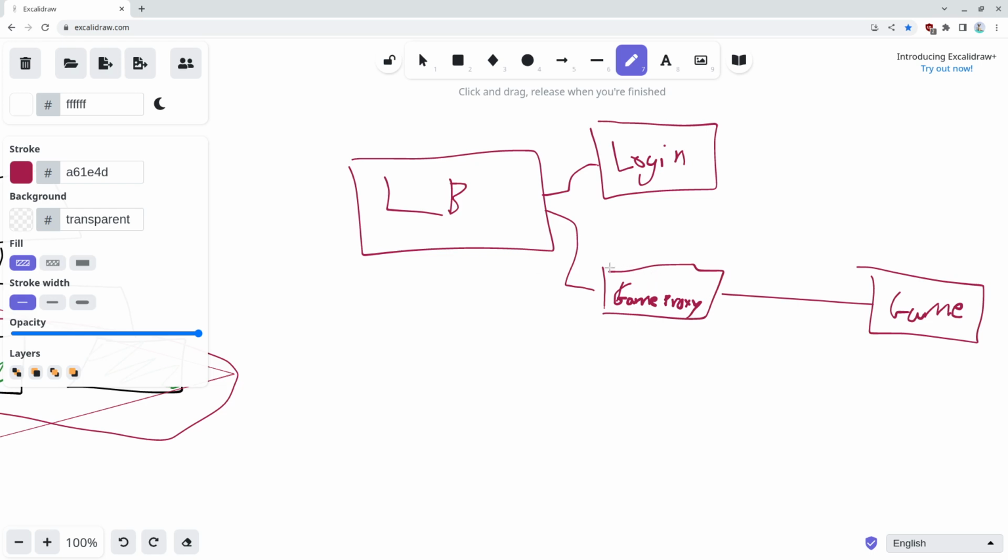The reason you separate them is because you want to be able to restart the game server potentially without impacting the user connectivity. If the game crashes, this is supposed to be really simple, so it hopefully doesn't crash very much. And you can have a fleet of these as well to scale up to tons and tons of users. Then you only have one connection per each of these. So the game server doesn't have to have, let's say you have 1 million people. 1 million people can't connect to one server. You have them load balance to